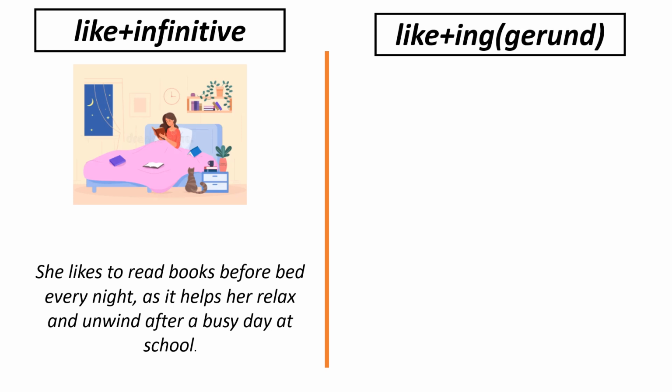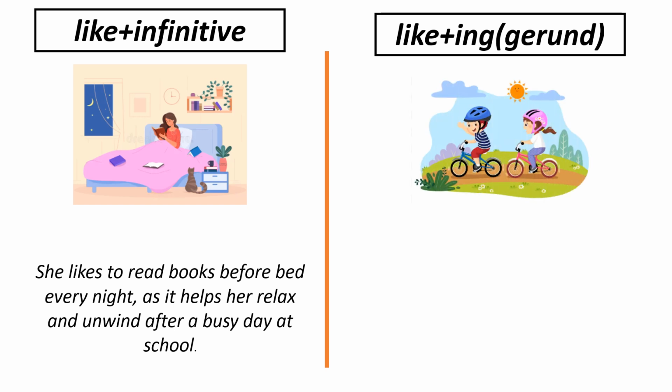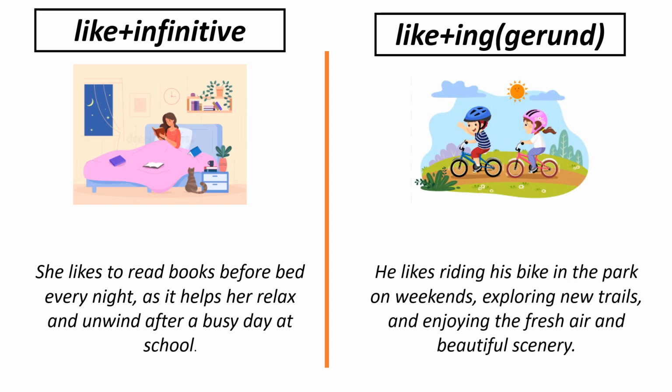For like plus ing, I mean gerund, we can have this example. He or she likes riding his bike or her bike in the park on weekends, exploring new trails and enjoying the fresh air and beautiful scenery. So here we use the infinitive for something that is a habit or preference, and we use the gerund for something that you enjoy. So let's have two other examples in the same way, infinitive and gerund, to understand better.